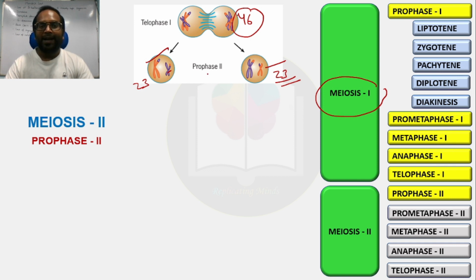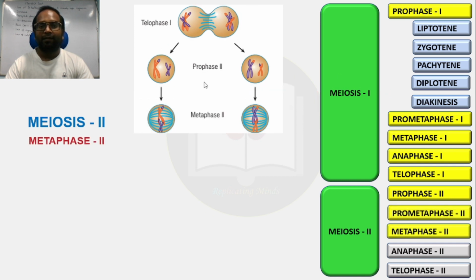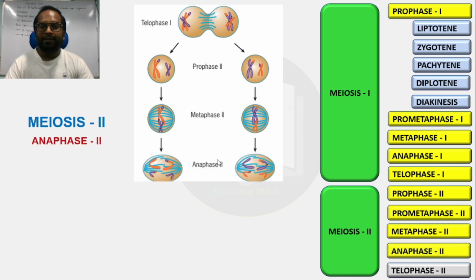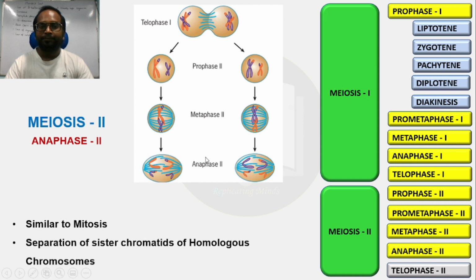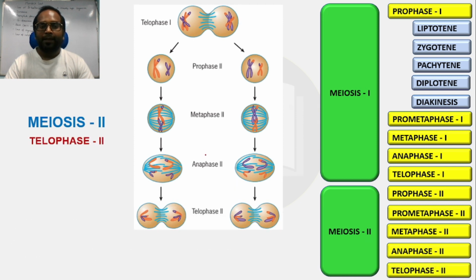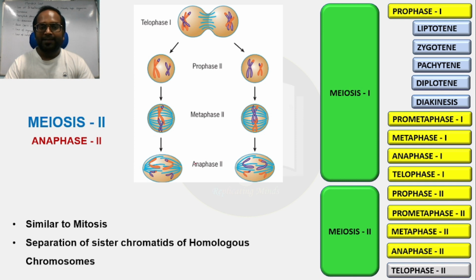Now it will enter from prophase 2 to metaphase 2, where all these 23 chromosomes will be arranged at the metaphasic plate. After metaphase 2, they will enter into anaphase 2, where the separation of sister chromatids will occur.